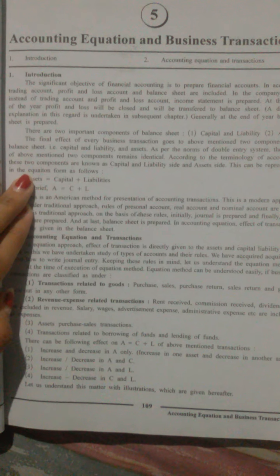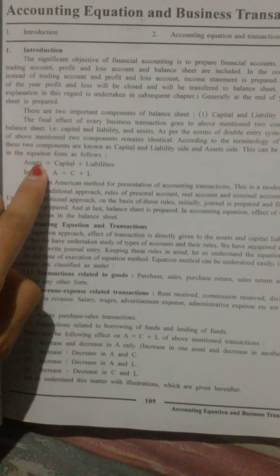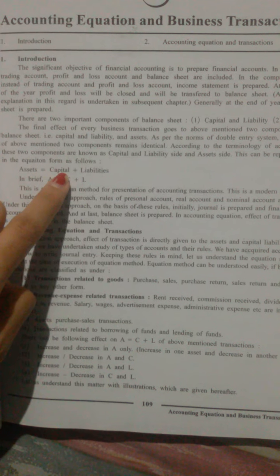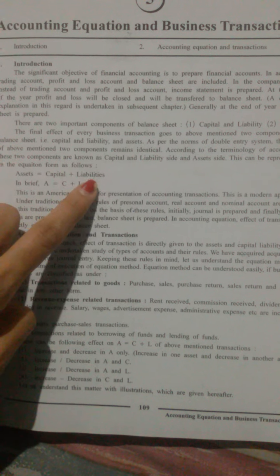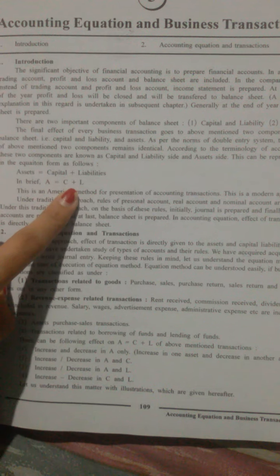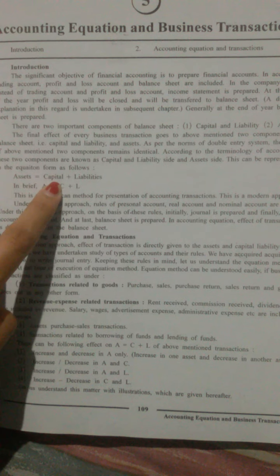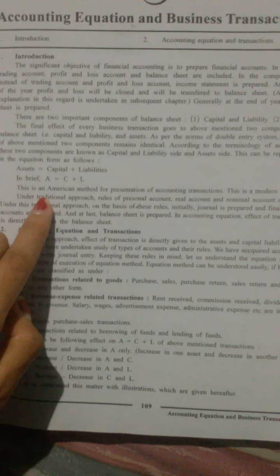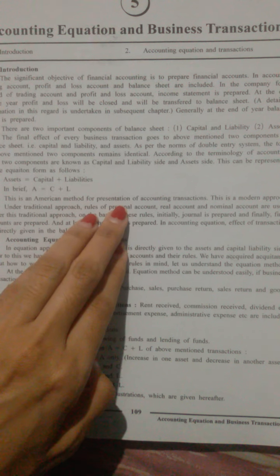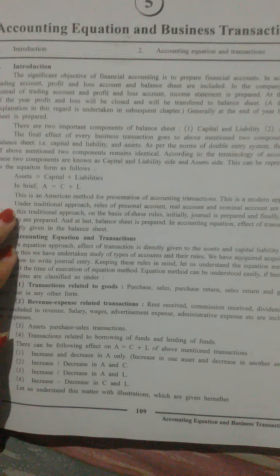This can be represented in equation form as follows. How can we write it? Assets equals capital plus liabilities. In brief, we can say A equals C plus L. This is an American method for presentation of accounting transactions. This is a modern approach.